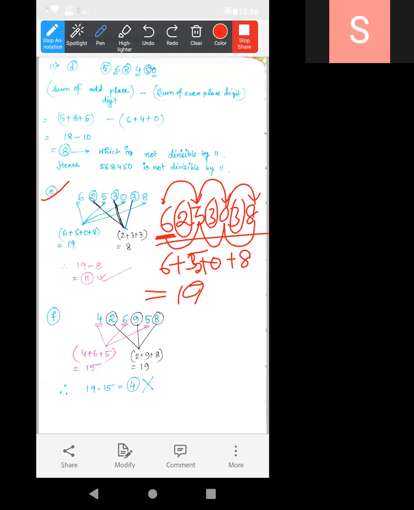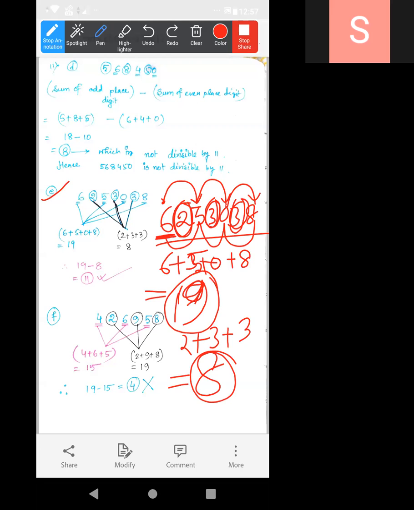Okay? Odd place. Now what will be in even place? Look, the circled numbers. 2 plus 3 plus 3. It will be 8. Now we have to find the difference. This 19 minus this 8. If we subtract it, what will be the resultant value? The subtraction, 19 minus 8, is equal to 11.